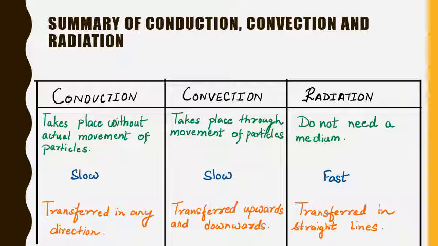So in this way we have finished our chapter. In this chapter we have seen what is heat, what is temperature, how temperature is measured, what are the effects of heat, and how solids, liquids and gases expand. We have also seen the modes of heat transfer, conduction, convection and radiation. We have seen sea breeze, land breeze, and at the last we have seen the applications of radiation with the structure and working of a thermos flask.